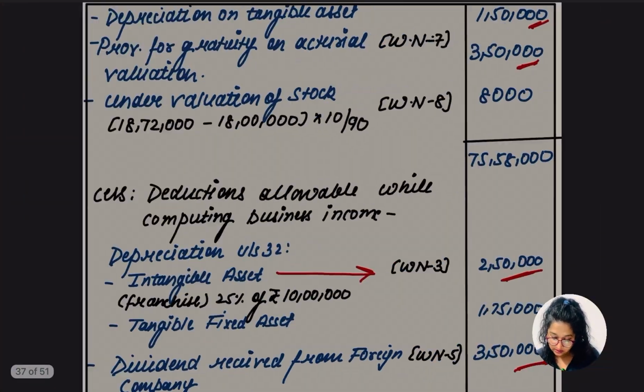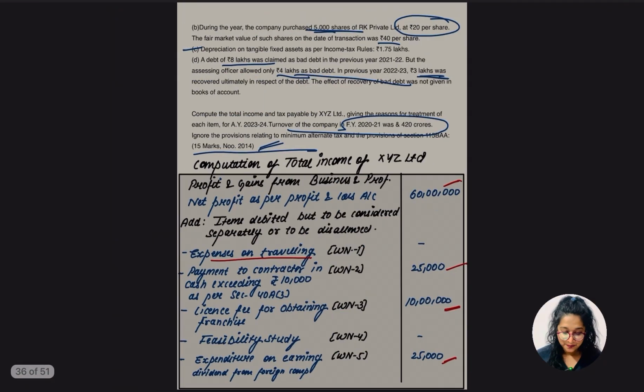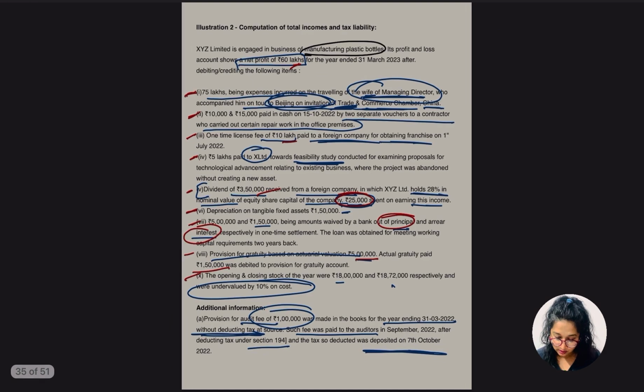Okay, the difference is going to be 72,000. Here the question mentioned that both stocks are undervalued, by how much percent? 10%, okay. So into 10 divided by 90, so that's going to be 8,000. It is to be added back, okay. Hope this was also clear.